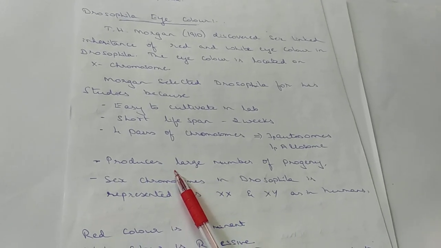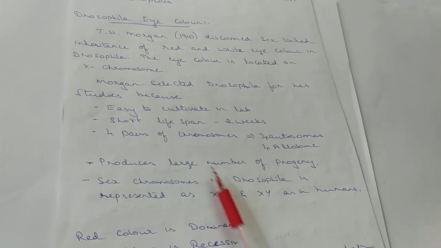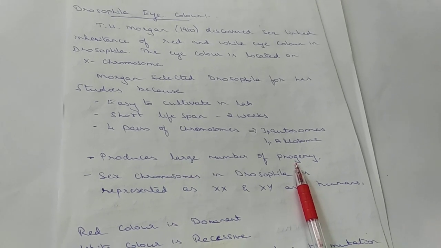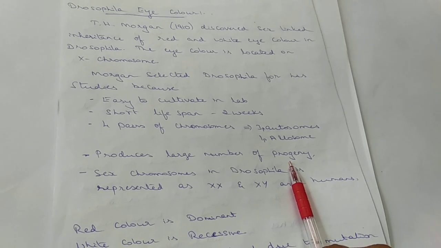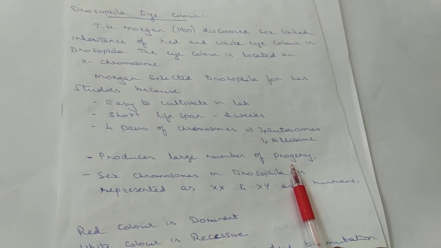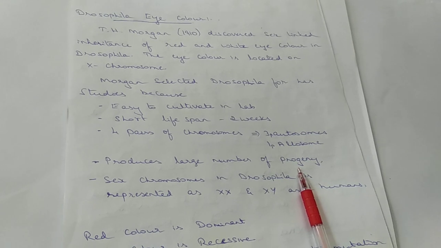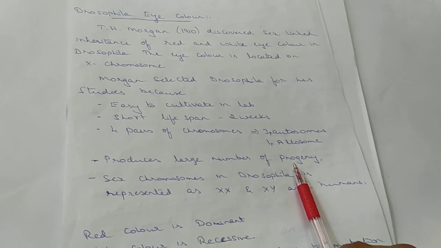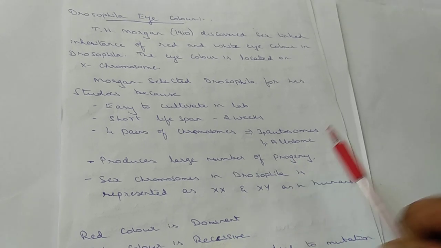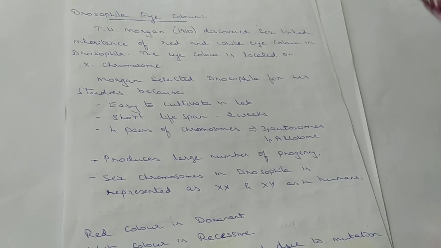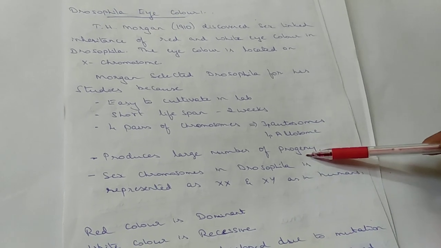Another characteristic feature is that after fertilization it produces a large number of progeny, so for study in the lab you get many progenies. Every 2 weeks you get a large number of progenies, so cultivation and study are very easy.